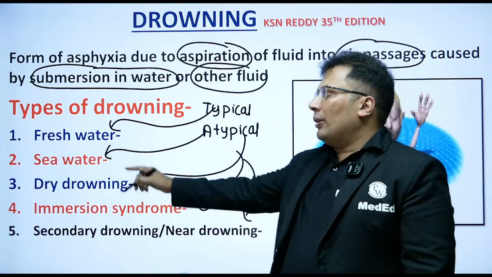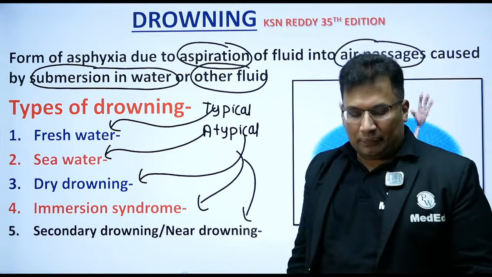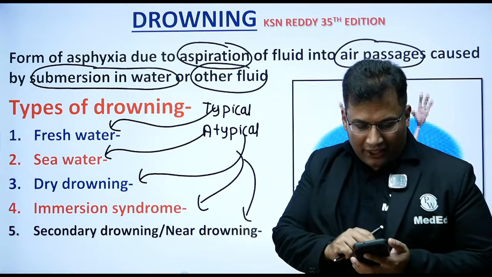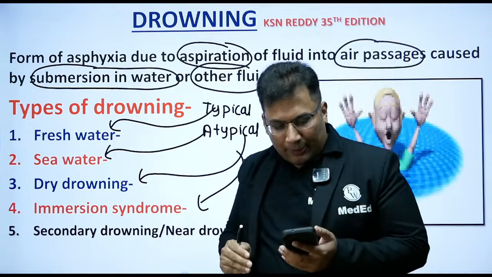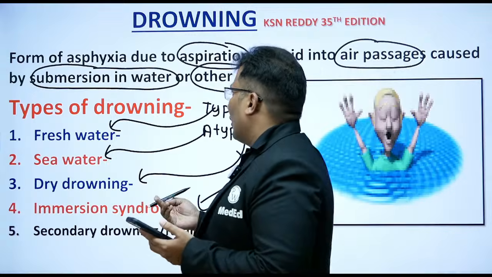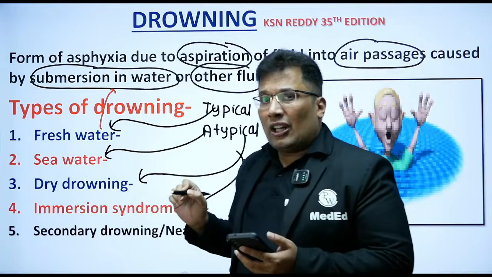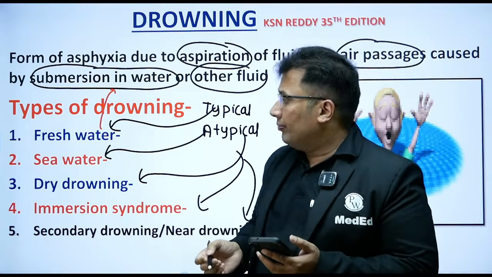Can anyone tell me the cause of death in freshwater drowning? Sarabjit, freshwater, what is the cause of death? Seawater, what is the cause of death? Dry drowning? This is very important. In freshwater, remember, there will be hyperkalemia, which can lead to cardiac arrhythmia.